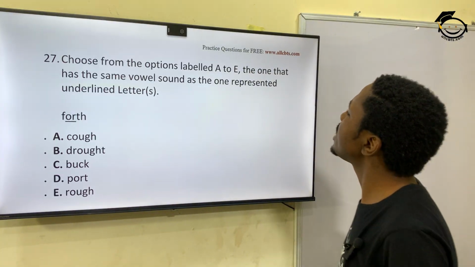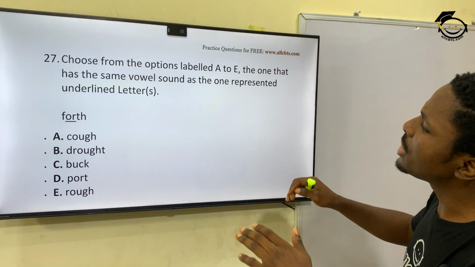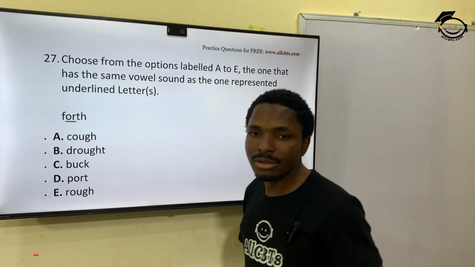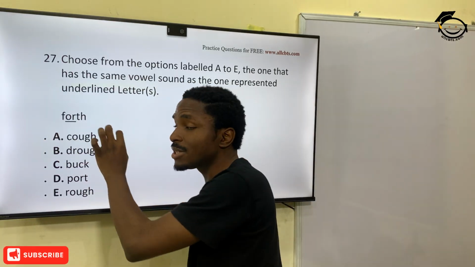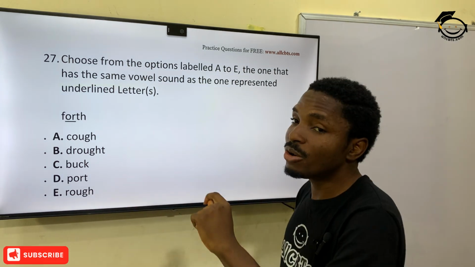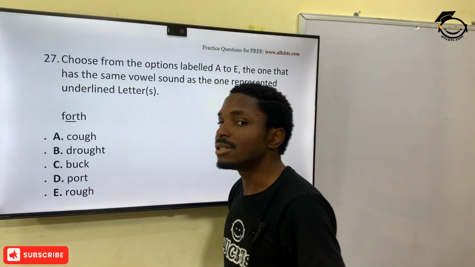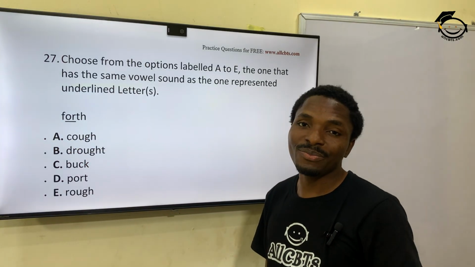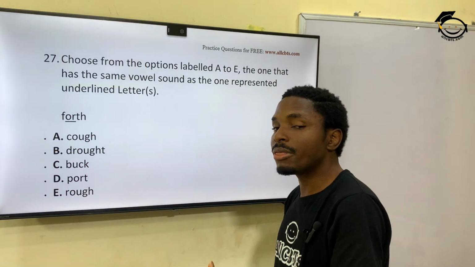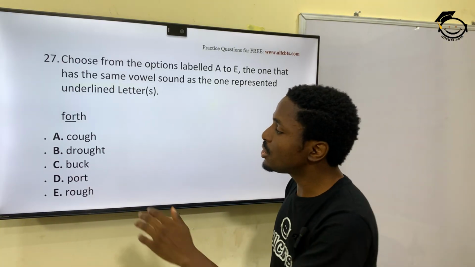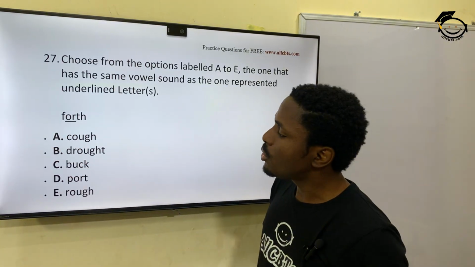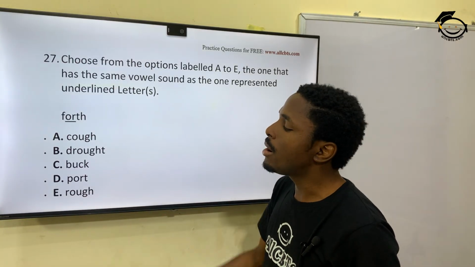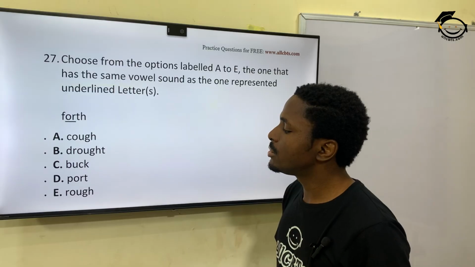27. Choose from the options A to E the one that has the same vowel sound as the one represented on the line. That's the fourth. Now, what is this sound? I'll give you 2 seconds to give me this sound from all that we've been looking at. This sound, fourth, that's O. You can see it now, it's clear. So which of these words has the O sound? You have cough, drought, buck, pot, rough.